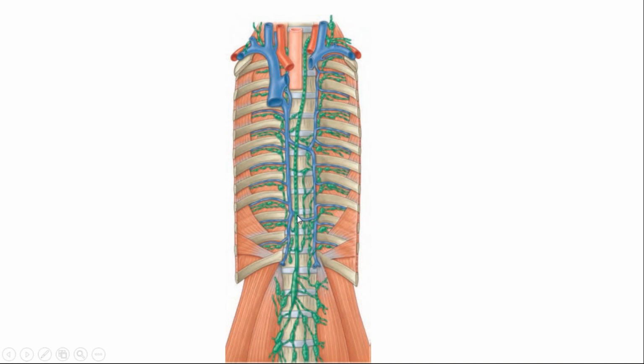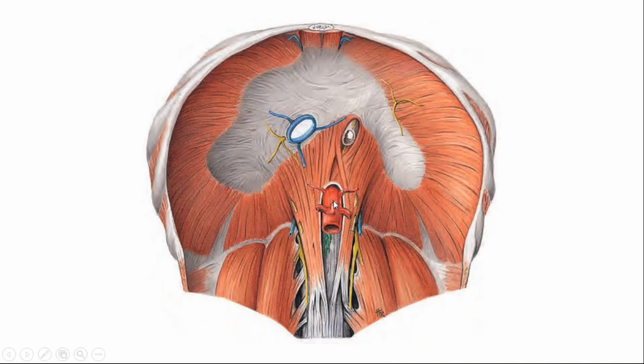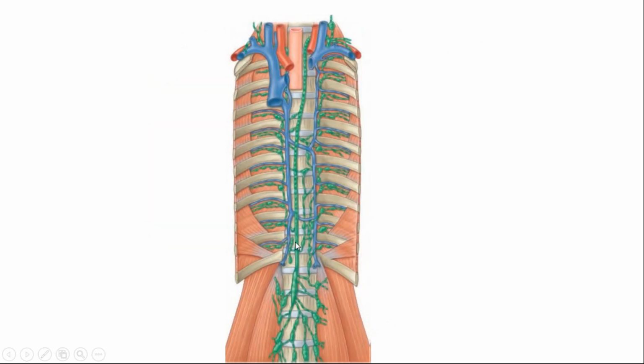And this tube is highly beaded because of the many valves it has along its course. Then it ascends up. Posteriorly it lies in front of the body of the vertebra, and it traverses the diaphragmatic opening which we saw just now, that is the aortic opening. Once it is in the thorax, it is between the descending thoracic aorta, which will be over here. The descending thoracic aorta is close by, no?